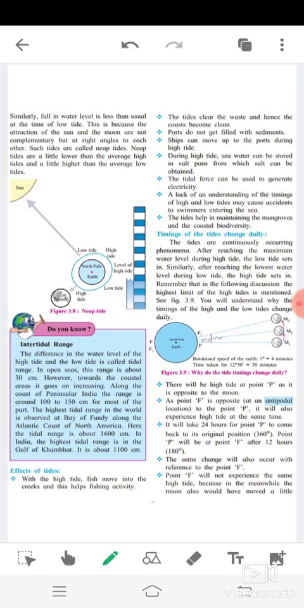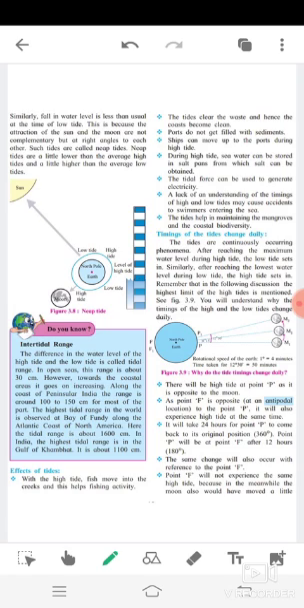Ships can move up to the ports during high tide. During high tides, seawater can be stored in salt pans from which salt can be obtained. The tidal force can be used to generate electricity. A lack of an understanding of the timing of high and low tides may cause accidents to swimmers entering the sea. The tides help in maintaining the mangroves and the coastal biodiversity.